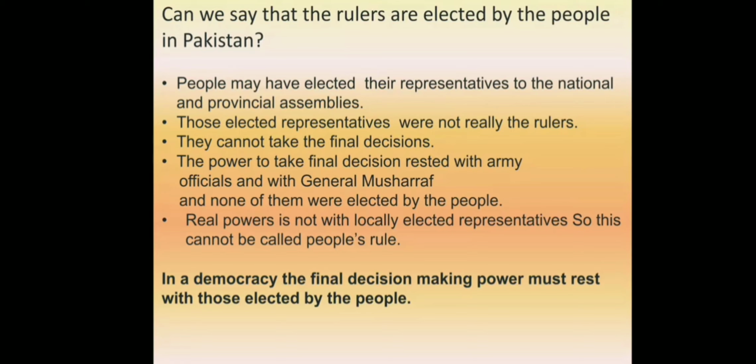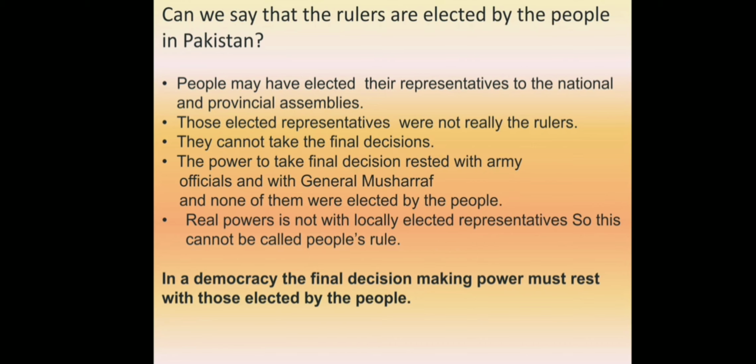Can we say that the rulers are elected by the people in Pakistan? People may have elected their representatives to the national and provincial assemblies. The National Assembly is elected for a 5-year term on the basis of one man, one vote. And the Provincial Assembly or State Legislative Assembly works in a state.